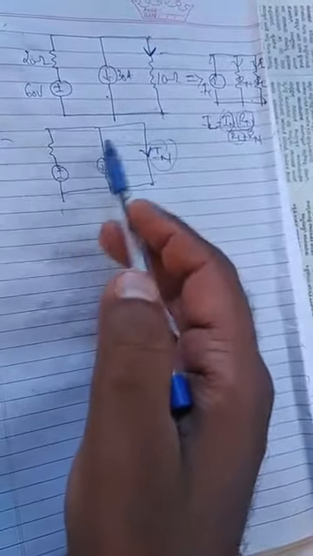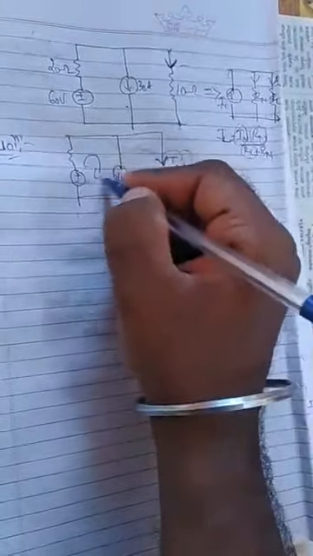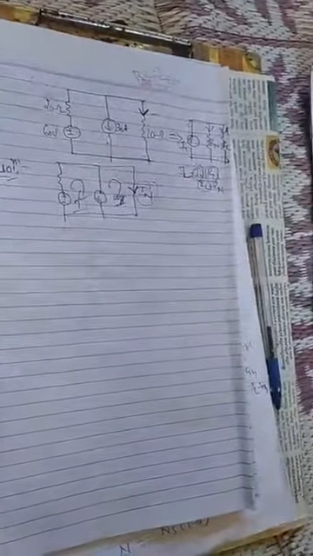Now see the problem carefully, observe the circuit. In between two loops, one current source is connected. This is the first loop, this is the second loop. There are two loops. When there is a current source connected between the two loops, we cannot apply KVL directly. This is a somewhat tricky problem.